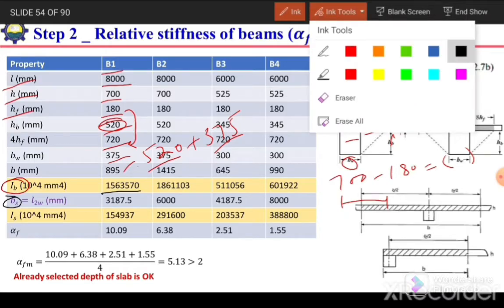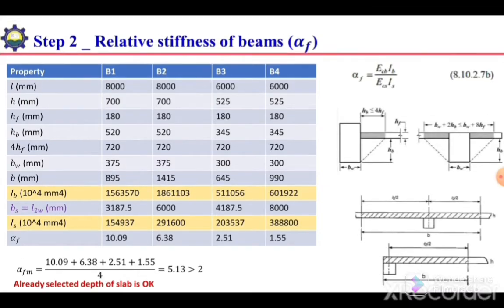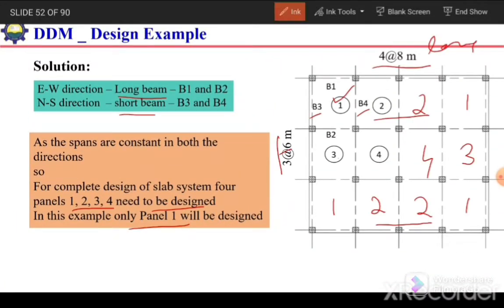So for the width of slab, first we need to consider the width. Which width should be considered? For B1, which is an edge beam, if we go to this figure, for this beam, if we cut the section from here, only this much portion will be considered. So this is beam and this is slab.